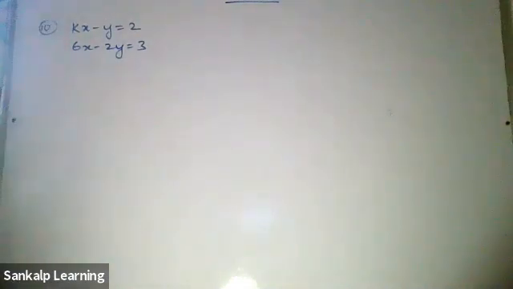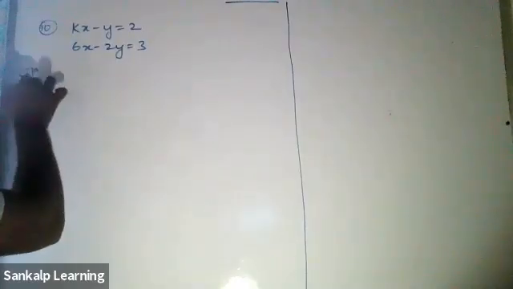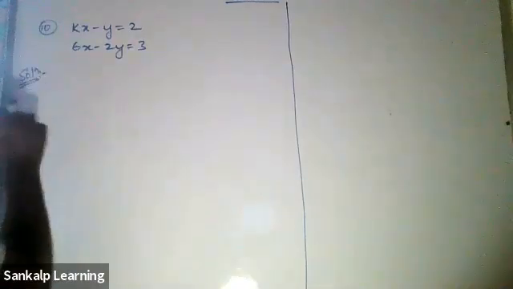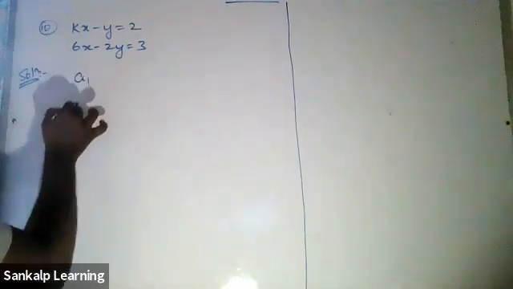Tell me guys, what will be the first step? Can Diksha tell me what will be the first step? A1 by A2, B1 by B2, C1 by C2.